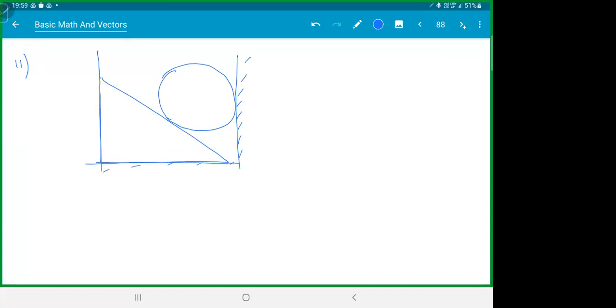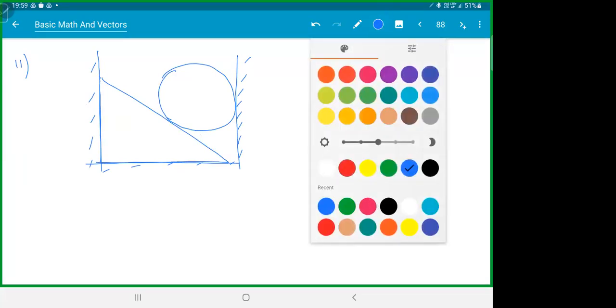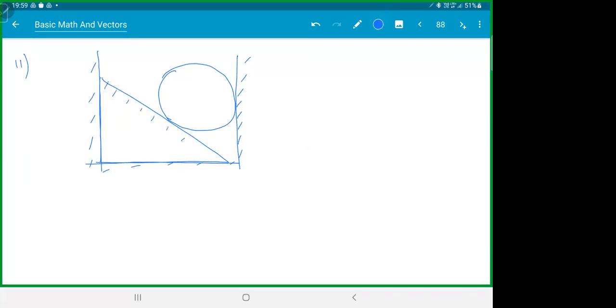So this guy is stuck between 2 walls like this. This is N1, this is theta, and this is N2. Now we will do in variables. I'll not give you numbers. So N1 and N2 are passing through the center, and you have your own weight mg. Find N1 and N2. So basically, we got a sphere stuck between 2 surfaces.